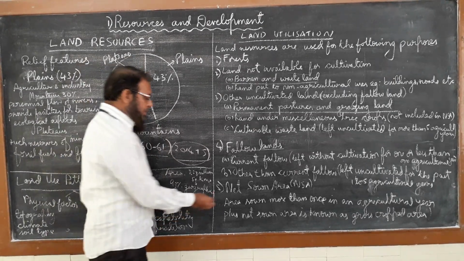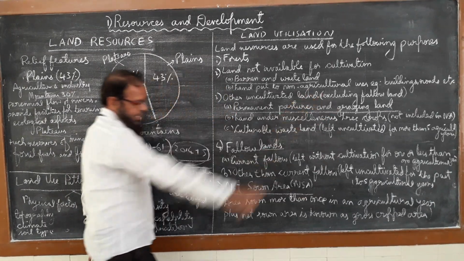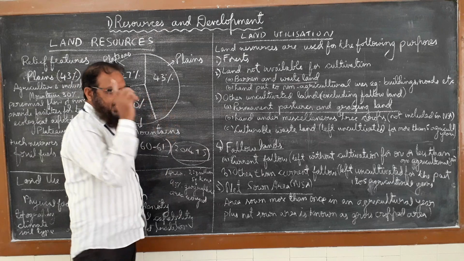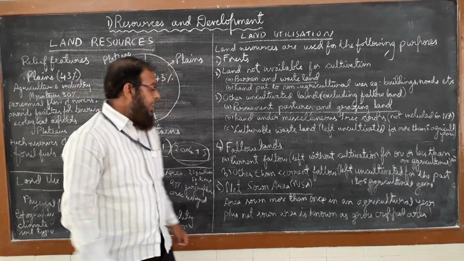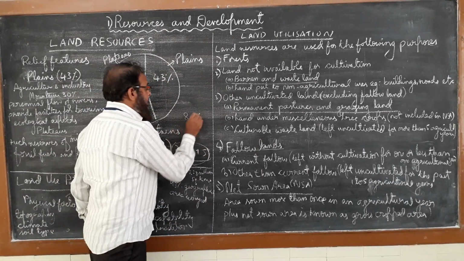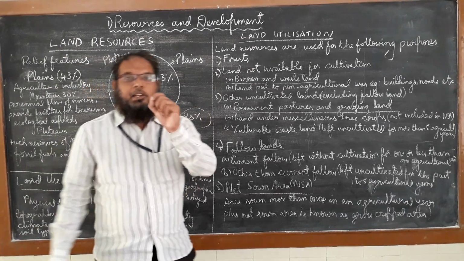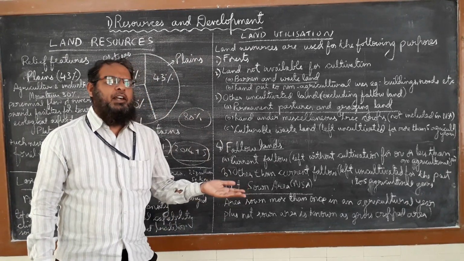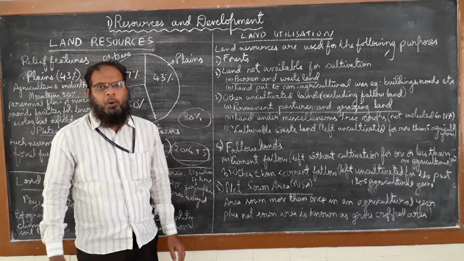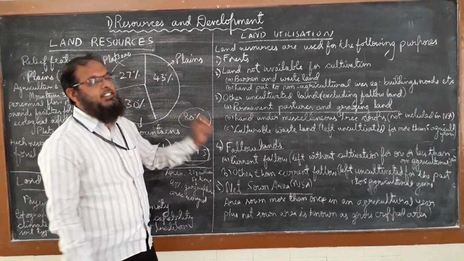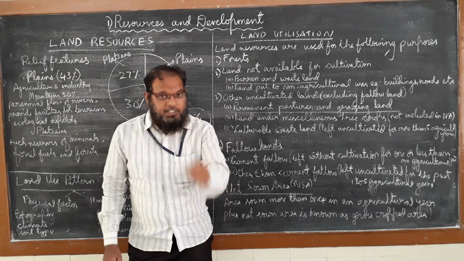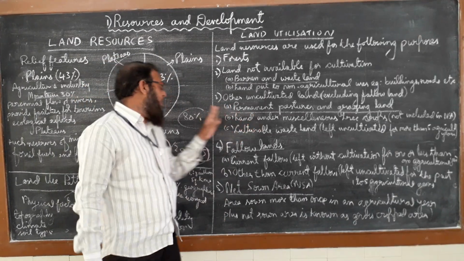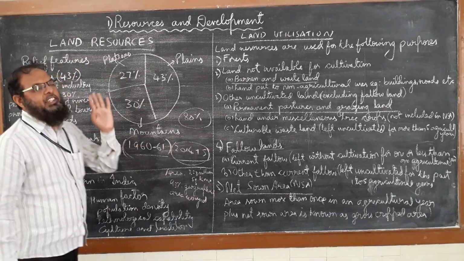And when we speak about the net sown area, take for example Punjab and Haryana, these two states. Around 80% is utilized by Punjab and Haryana for net sown area. Whereas in other states, like the northeastern states, we have very little net sown area. The reason is the geographical location where the people reside, most of which is mountainous region.